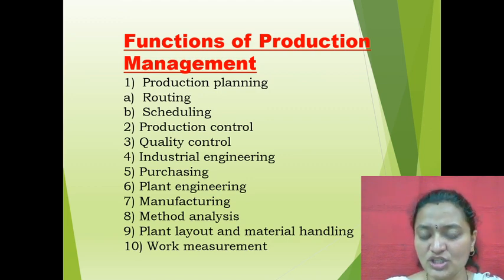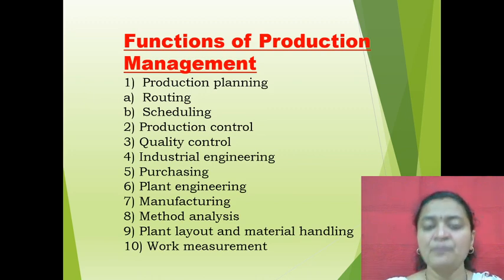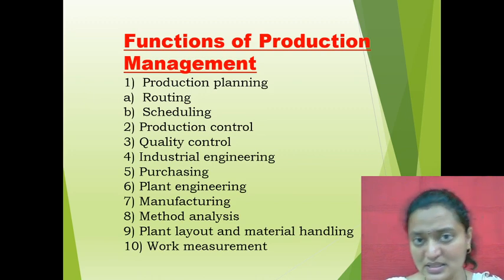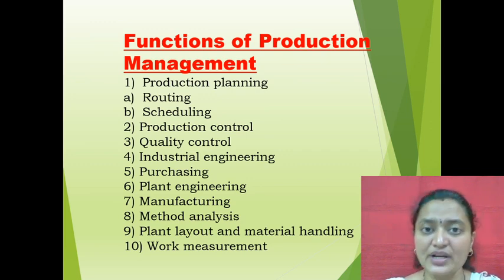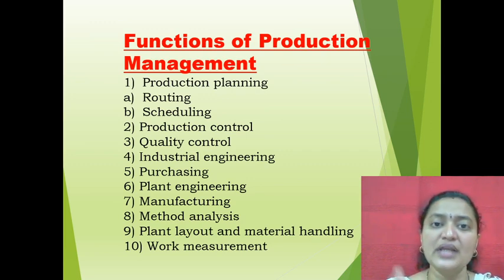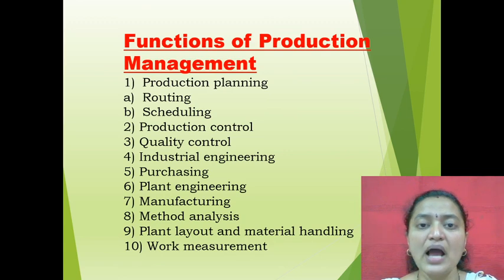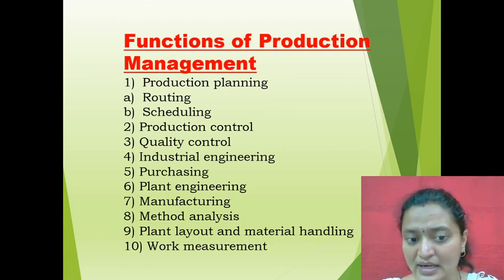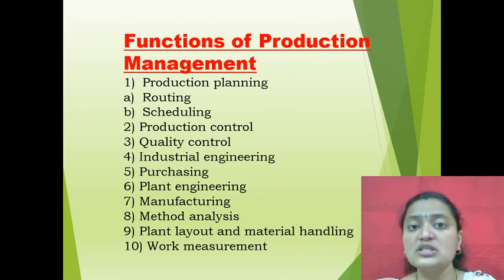Then manufacturing, converting the raw materials into finished products, and method analysis, where if there are different methods A, B and C, you try to choose the best method or best option. Then plant layout and material handling, and work measurement, considering the labor cost per unit. So these are the different functions of production management.